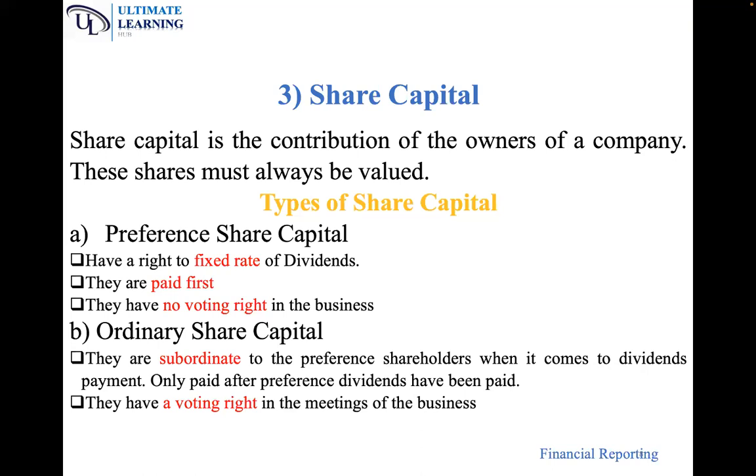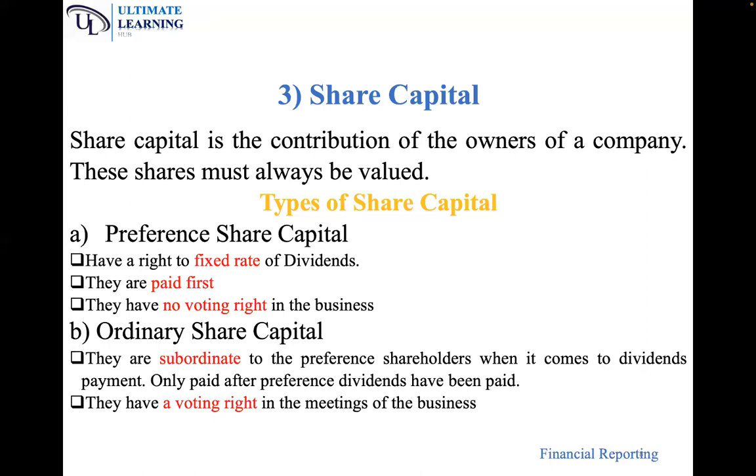Number one, there is what we call redeemable preference share capital. And number two, there is what is called irredeemable preference share capital. So when we look at preference share capital, it can either be redeemable, R-E, or irredeemable, I-R.